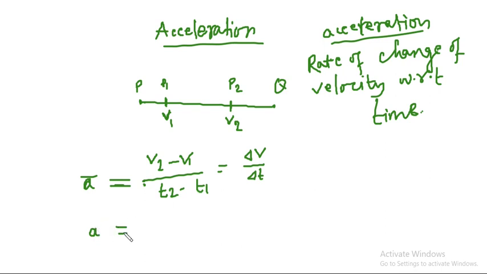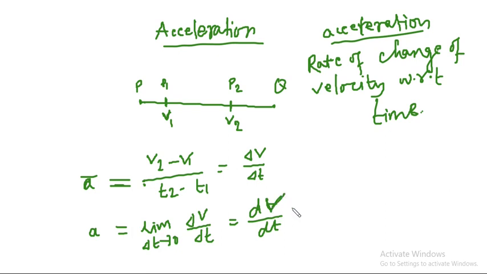So it becomes the limit as delta t tends to 0 of delta v by delta t, or it can also be written as dv by dt. This is what acceleration is.